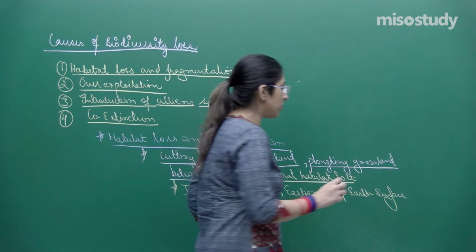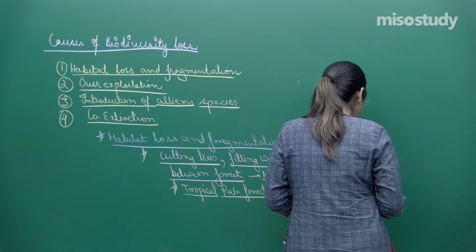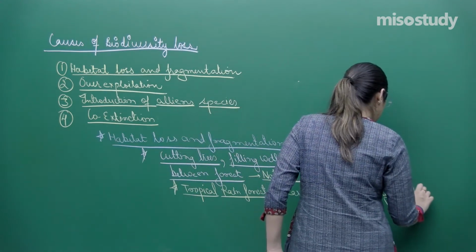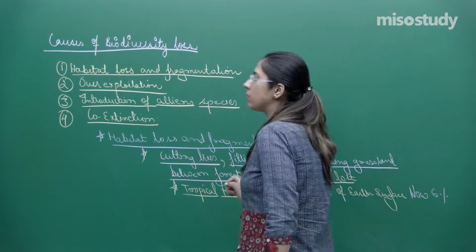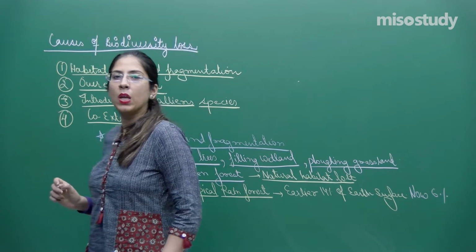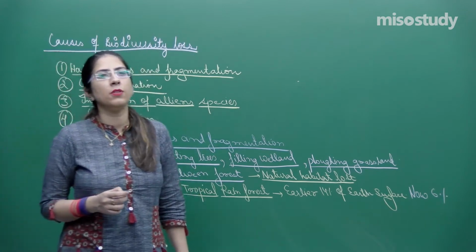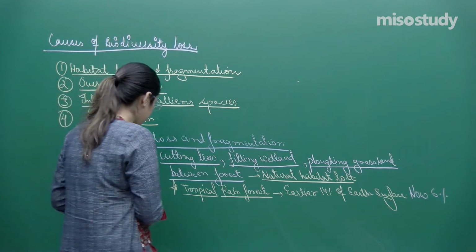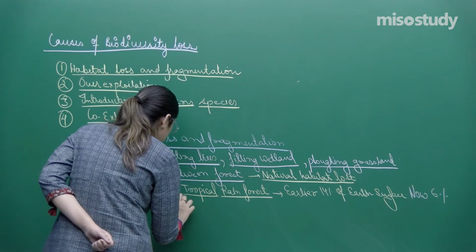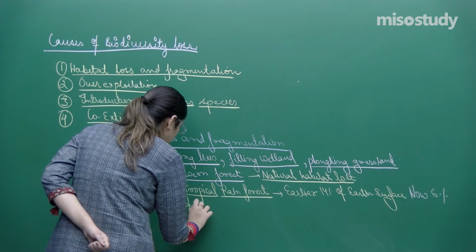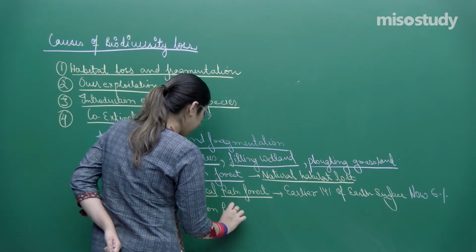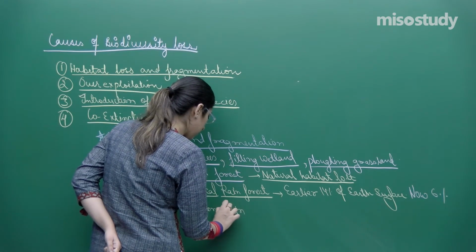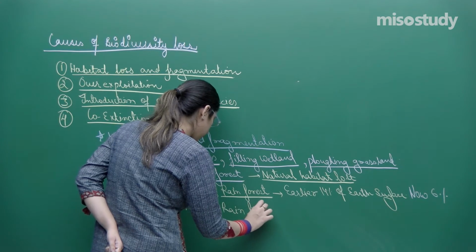Now only 6% is left, a very small number. This is one of the examples. Similarly, let's take an example of the Amazon rainforest.